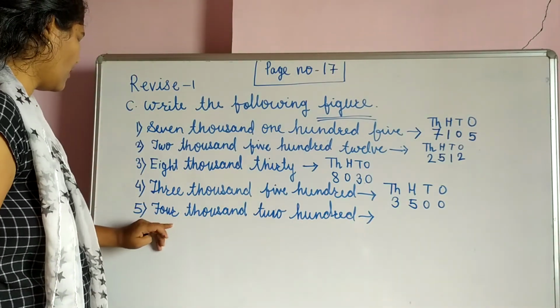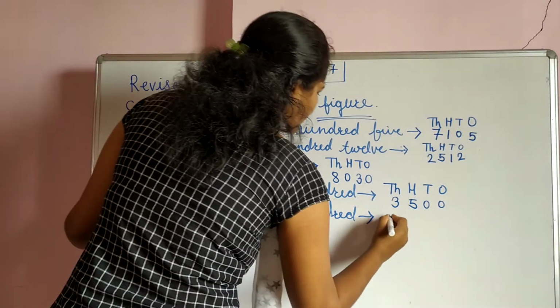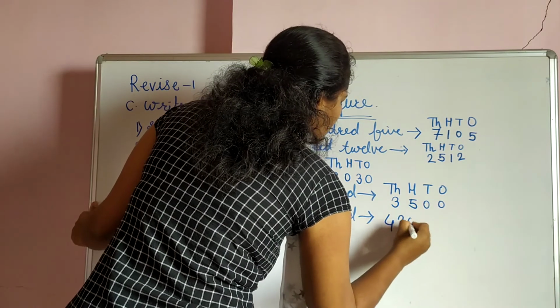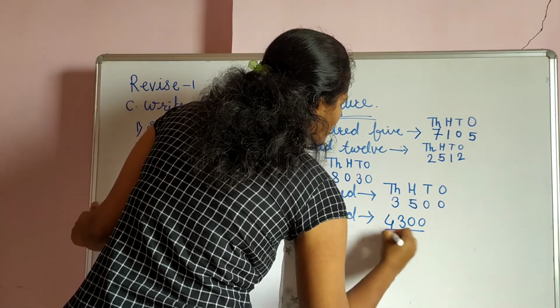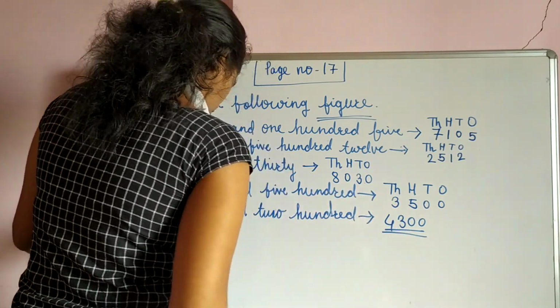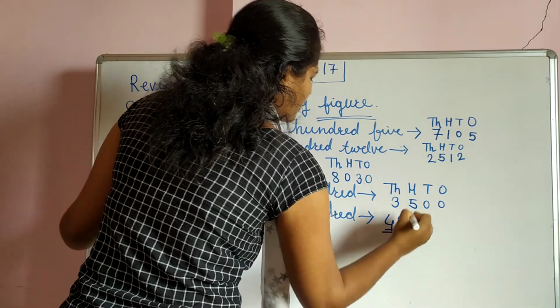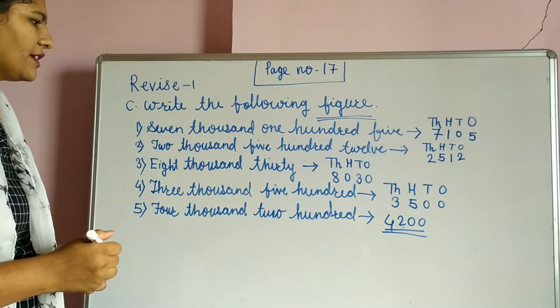Here also, 4200 means like this only. So here is a 200, not a 300. Okay student, I hope you understand this.